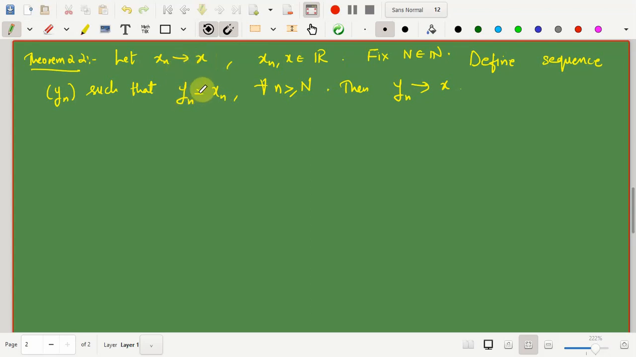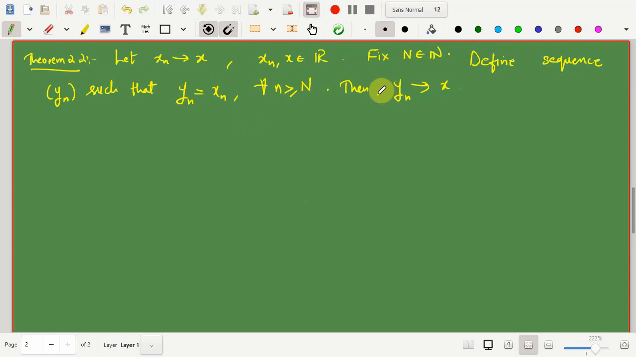So yn, except possibly for n equal to 1, 2, 3 till say capital N minus 1, may not be equal to xn, but yn is equal to xn after a certain stage. So from capital N onwards, all the terms of xn are the same as yn. Then this won't change the limit of the sequence yn. So yn will also converge to x.